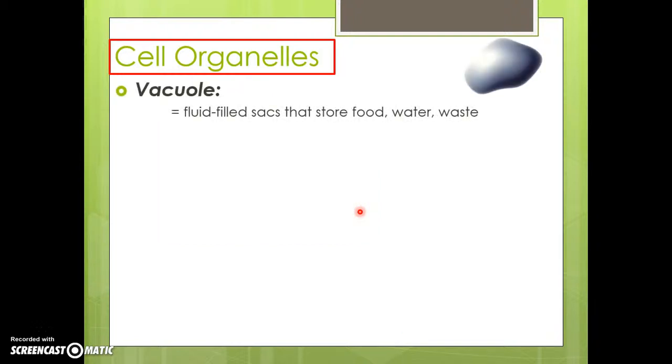The vacuole is a fluid sac that stores water, food, and waste. So it's basically a storage center. Plants have vacuoles, but plants' vacuoles are very large, while animals have many small vacuoles.